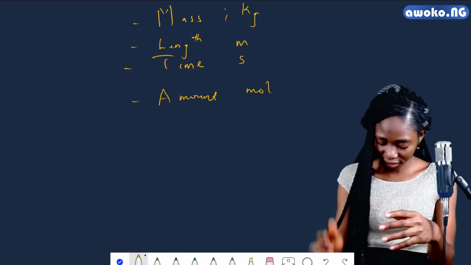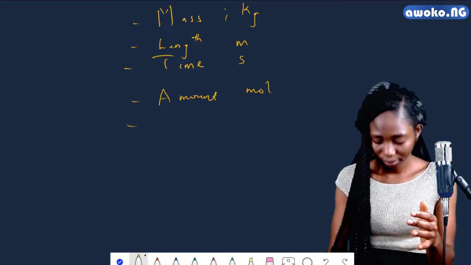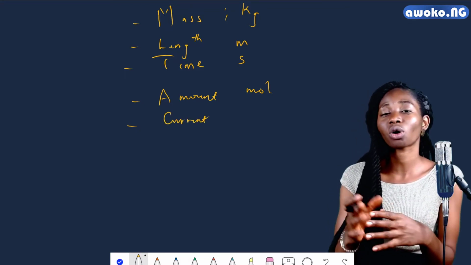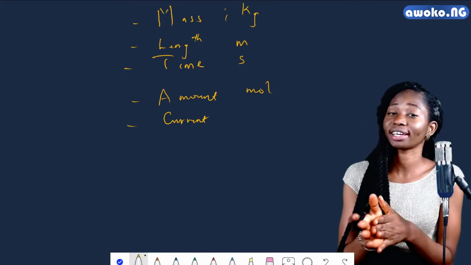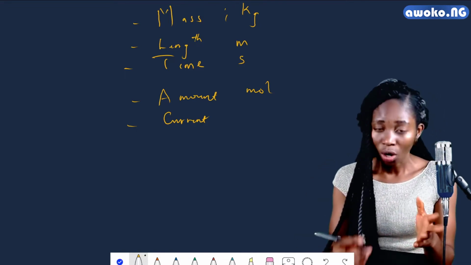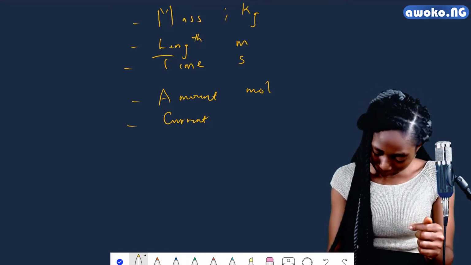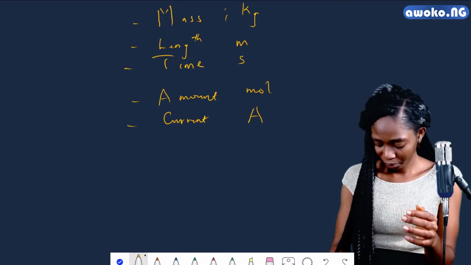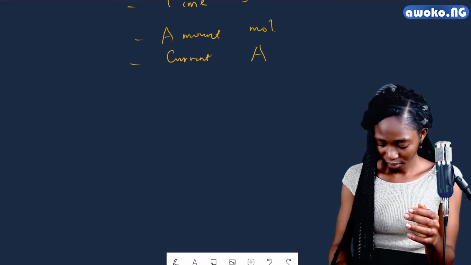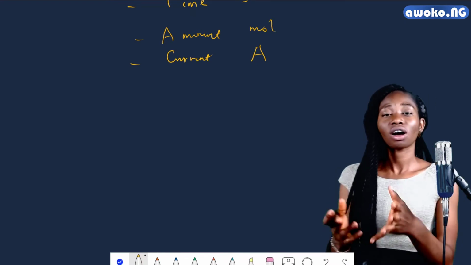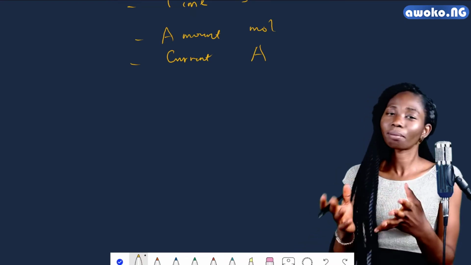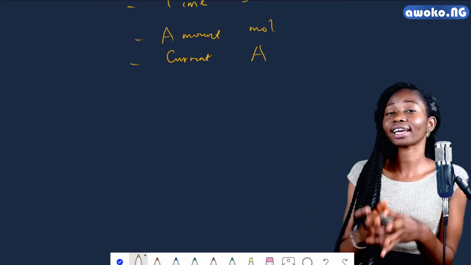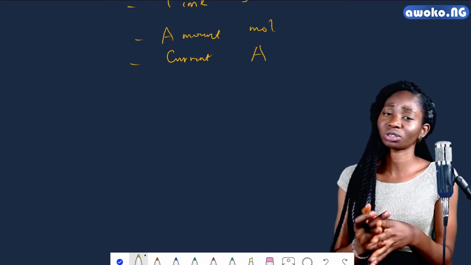Another fundamental quantity is also current. In measuring the amount of current that flows through a wire during the conduction of electricity, we measure that amount of current in amperes, which is represented as A. There are other fundamental quantities. I think there are about 7 of them, but these few I've been able to give us are likely to be used in certain calculations in chemistry.